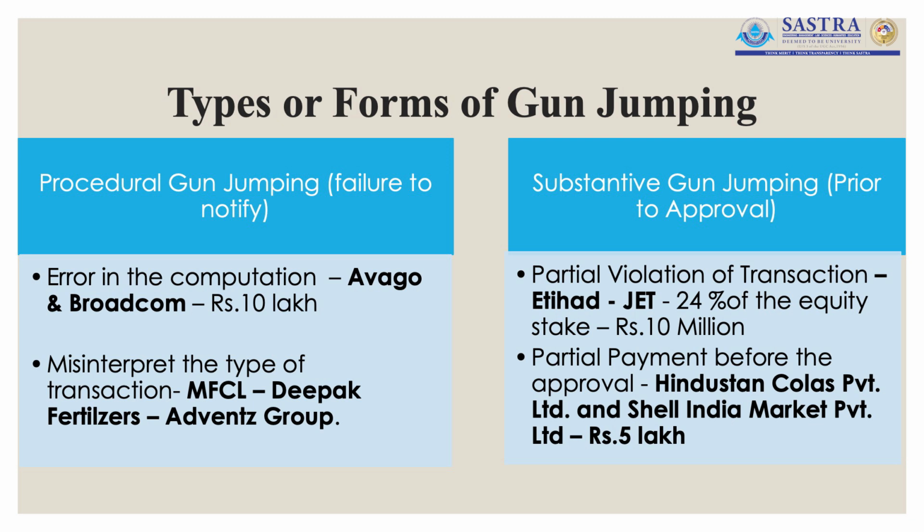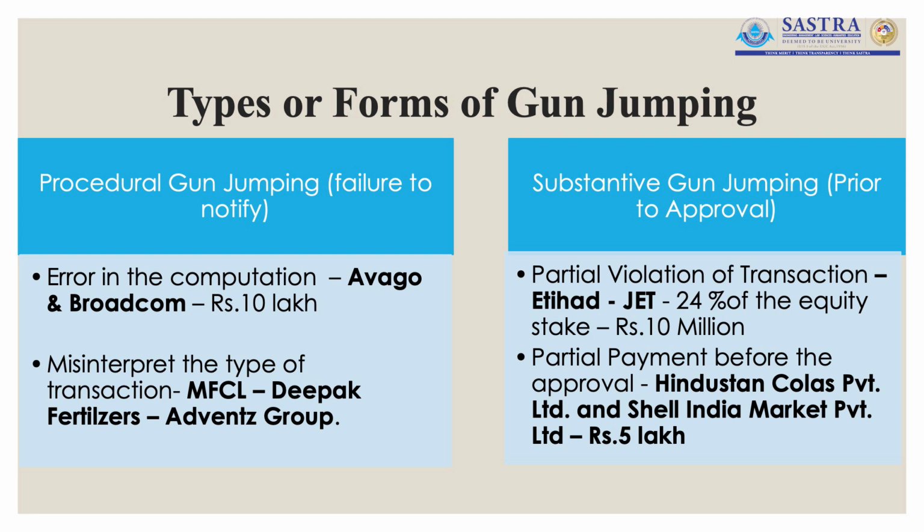So, since they were involved in transactions even before the approval from the Competition Commission of India, it was considered to be a case of gun jumping, and this falls under substantive gun jumping, as a result of which the Competition Commission of India penalized Etihad Airlines to the extent of 10 million rupees.